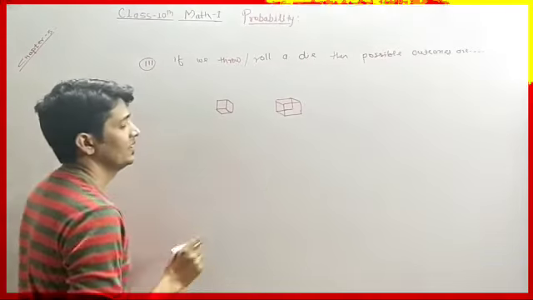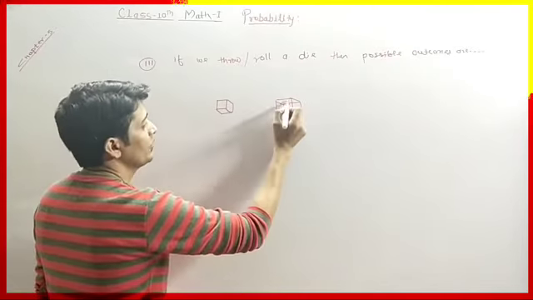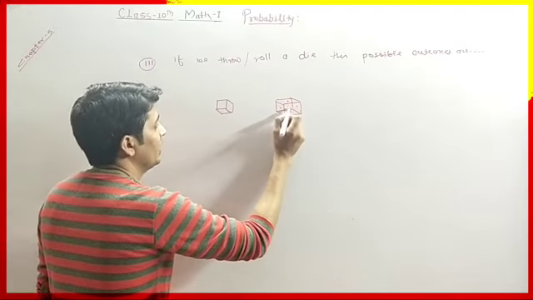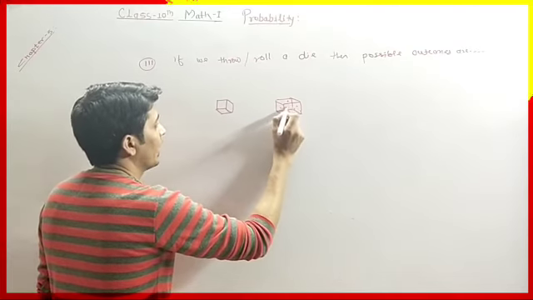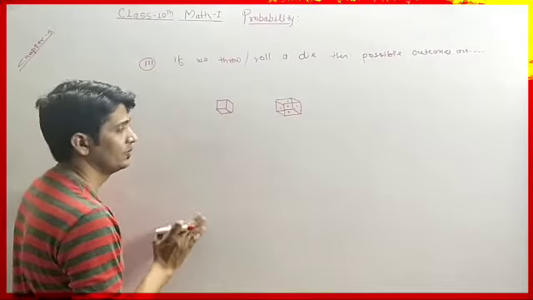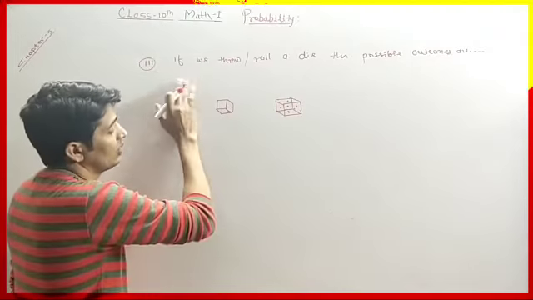This is the die which has 6 faces: upper side, lower side, both sides, and front and back. So these are the 6 possible faces of the die.